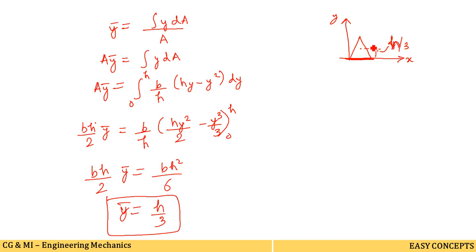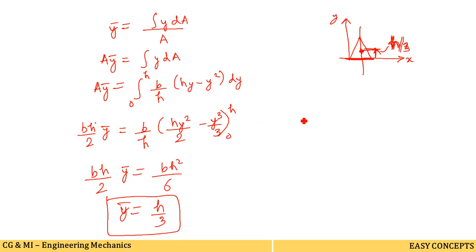Okay, h by 3. As this is the triangle having a symmetry about this y axis, it was obvious that this center of gravity point will lie on this line, but where will it lie? We have found that it is lying at h by 3. Okay, so it will lie here, at a distance of h by 3.